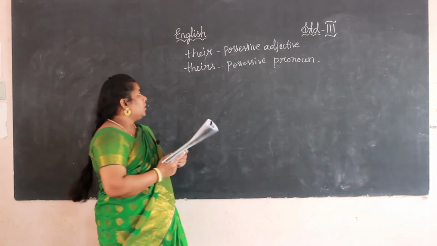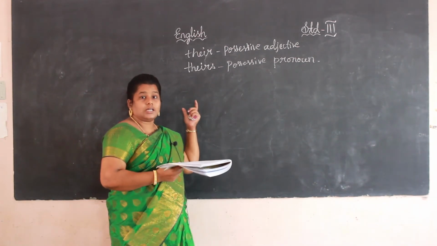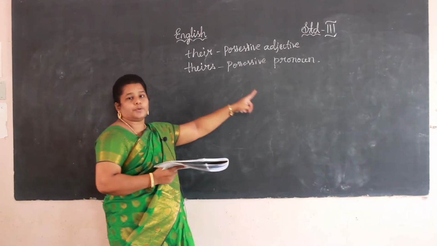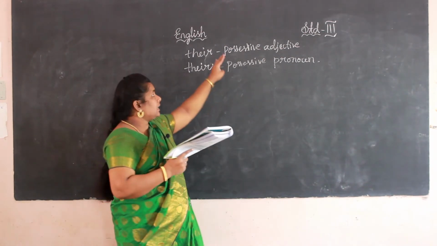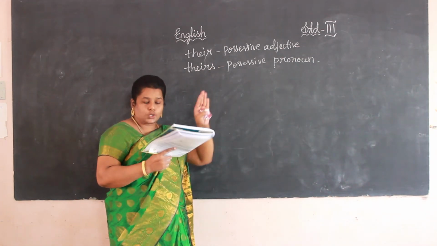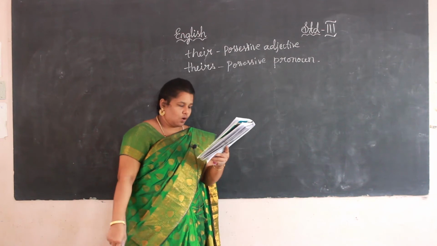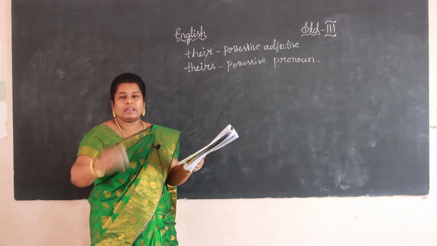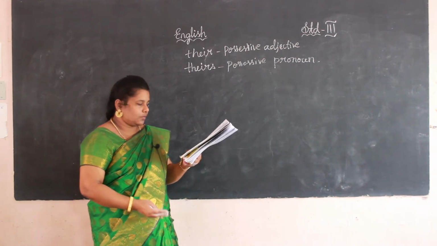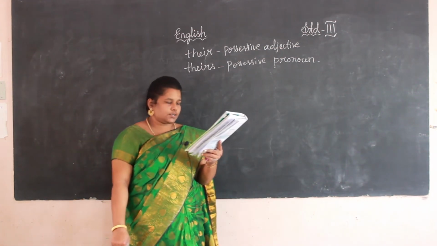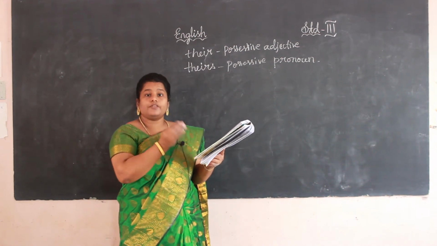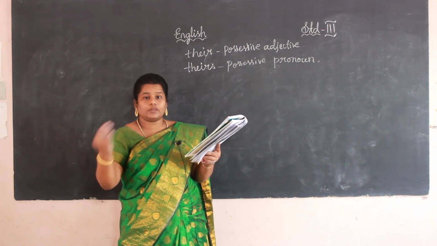Already I told, first we can use the name, second we can use the pronoun. It is the possessive pronoun. Okay? It can show the ownership and also take the place of a noun to avoid repeating again and again. We do not use the same word, we can use the pronoun here. It comes after a noun in a sentence, and the possessive adjective comes before a noun.